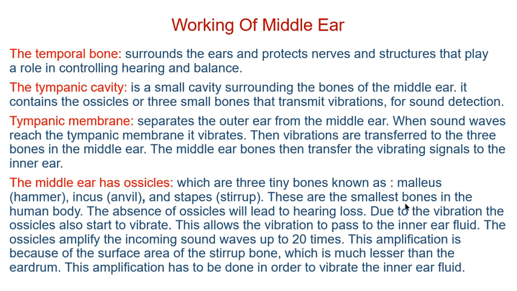Why does this amplification, this increase, happen? This amplification is because the surface area of the stirrup bone is much less than that of the eardrum. If you look at the diagram, you will see that the eardrum is much bigger and the stirrup or stapes bone is much smaller than the eardrum.